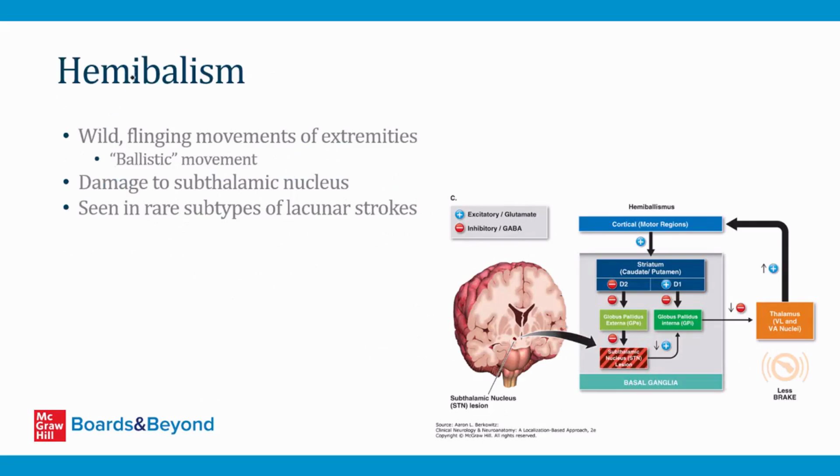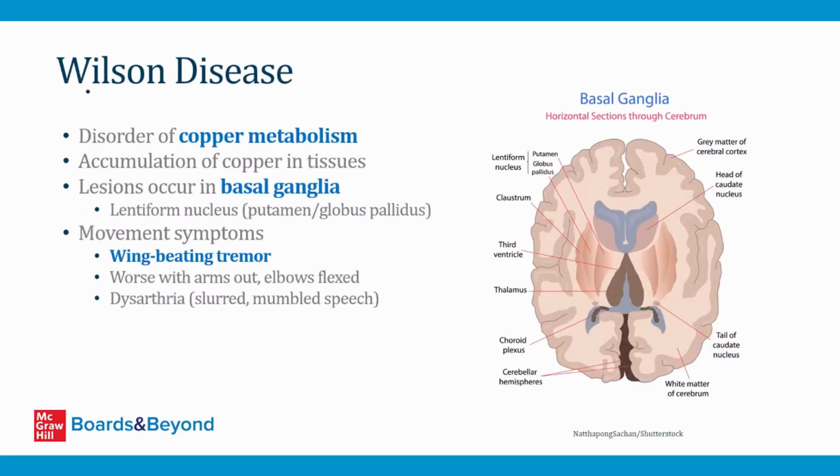Okay, moving on, let's talk about another movement disorder, and that's the disorder hemiballism. So this refers to wild flinging movements of the extremities, so-called ballistic movements, and they occur on half of the body. That's why it's called hemiballism. And the way you get this disorder is by having damage to the subthalamic nucleus, which is one of the components of the basal ganglia on one half of the brain. And this is seen in rare subtypes of lacunar strokes. Basically, the only thing you really need to know about this disorder is that it's associated with damage to the subthalamic nucleus.